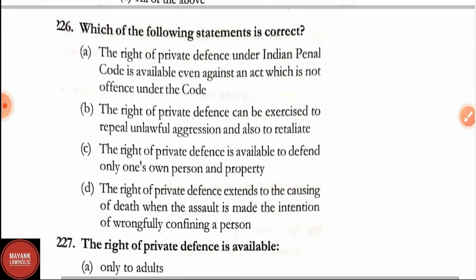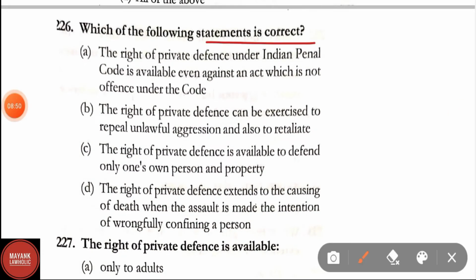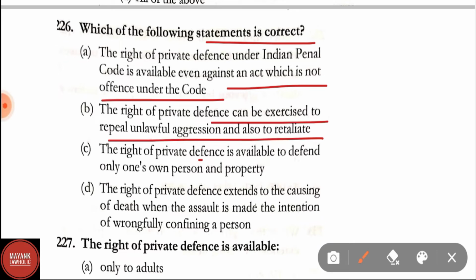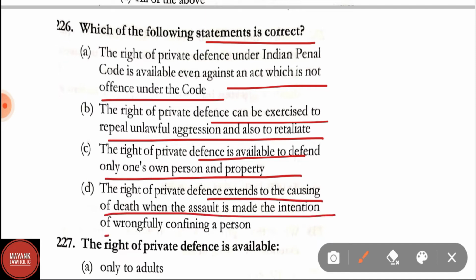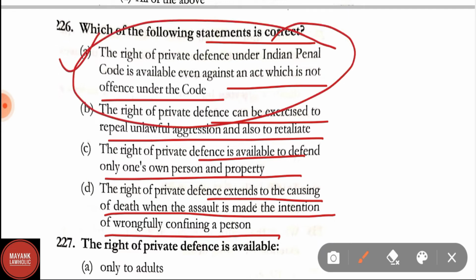Question number 226. Which of the following statements is correct? Option A. The right of private defense under IPC is available even against an act which is not an offense under the code. The right of private defense can be exercised to repel unlawful aggression and also to retaliate. The right of private defense is available to defend only own person and property. The right of private defense extends to the causing of death when the assault is made with the intention of wrongfully confining a person. The correct answer is option A, that is, the right of private defense under IPC is available against an act which is not an offense under the code.